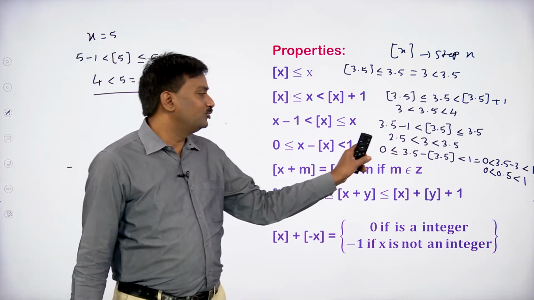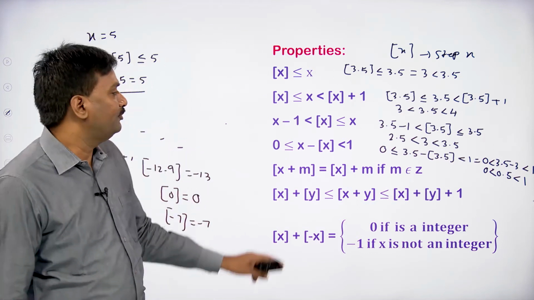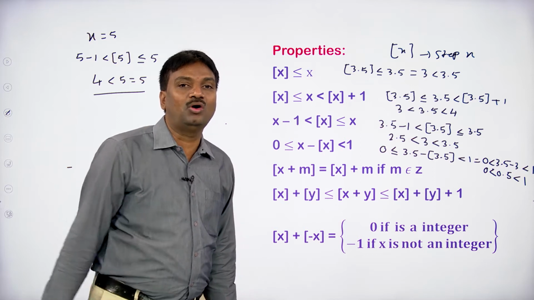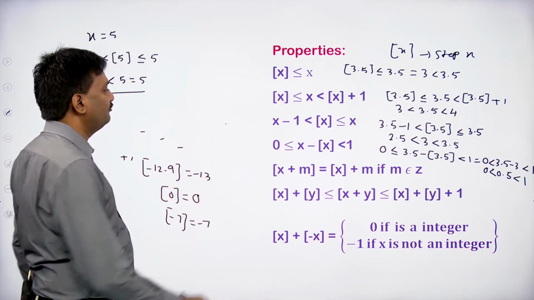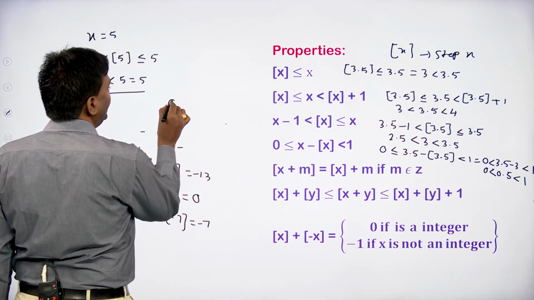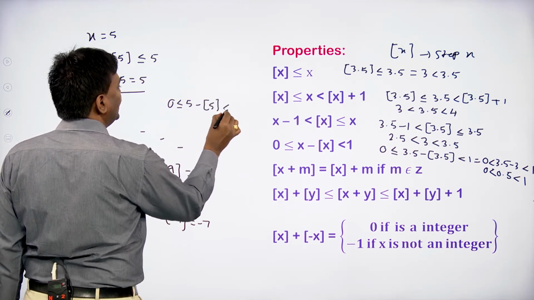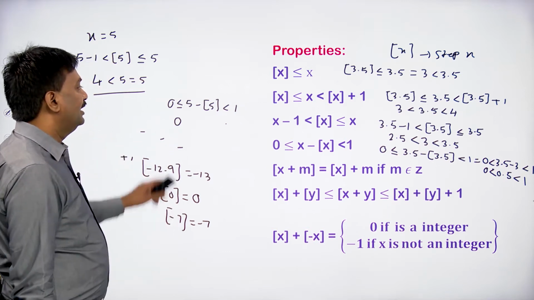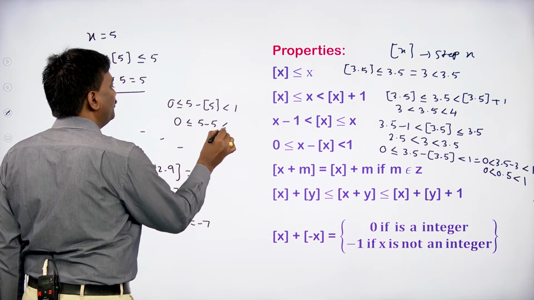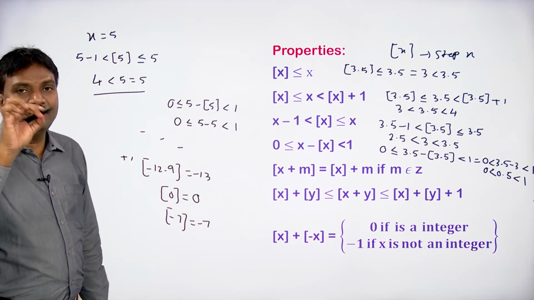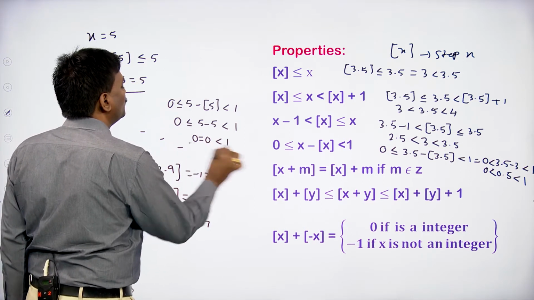But observe, here we are taking x as not an integer. Here we are taking x equal to 3.5, clearly that is not an integer. If x is an integer, suppose x equal to 5, how can we write 0 less than or equal to 5 minus step 5 less than 1? Here 5 minus step 5 is 5 minus 5, which is 0. So that's why we must take the symbol equal to: 0 equal to 0 less than 1.